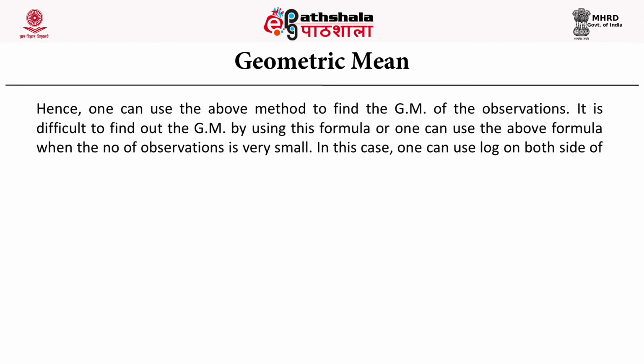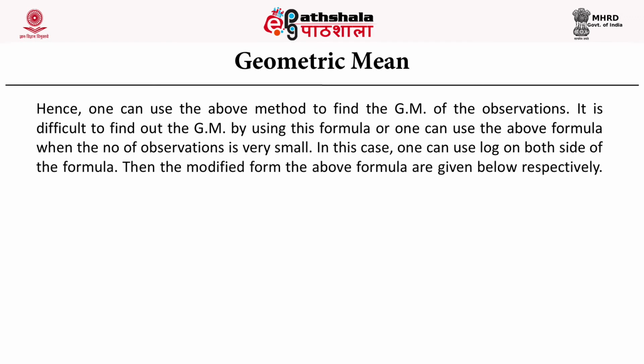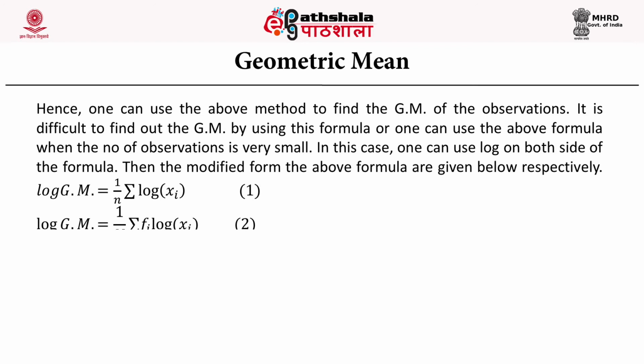It is difficult to find the geometric mean by using this formula when the number of observations is very large. In this case, we can use log on both sides of the formula. The modified form of the formula is given here: after taking log on both sides, the formula comes out to be 1 upon n summation of log of xi, and for the frequency data it is 1 upon n summation of fi log of xi.